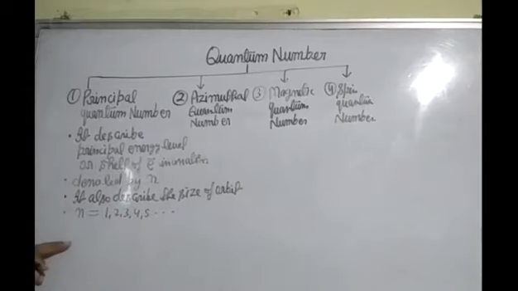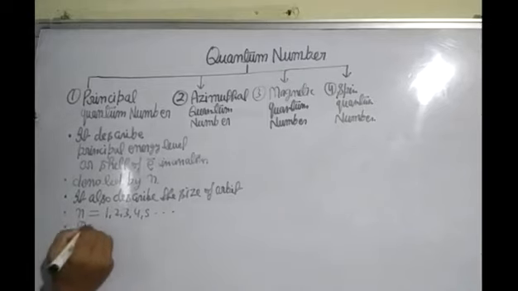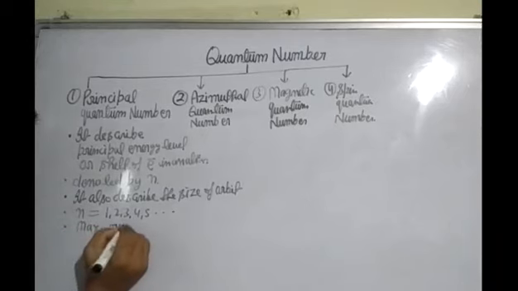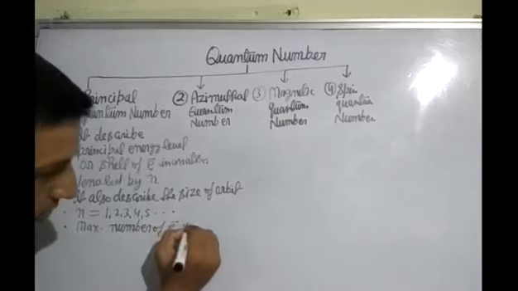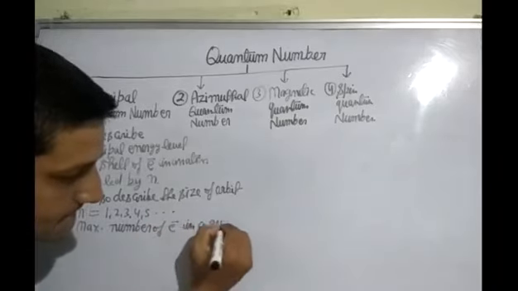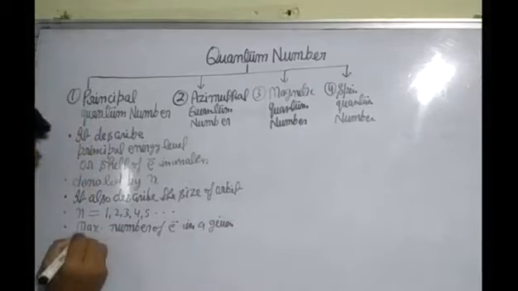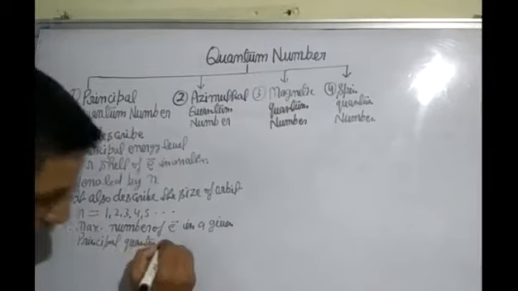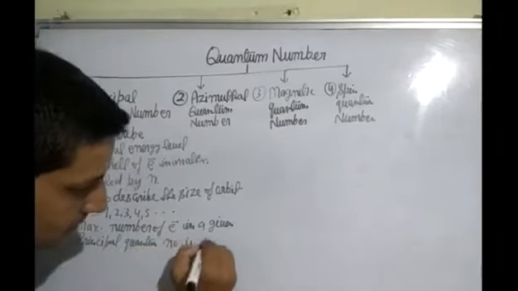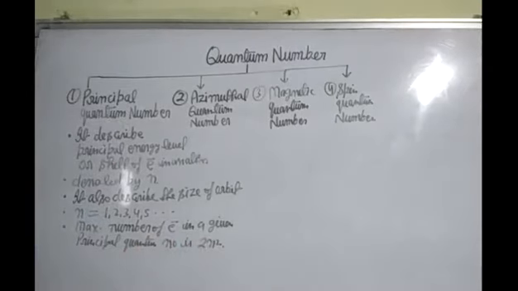After this, the maximum number of electrons in a given principal quantum number is 2n square.